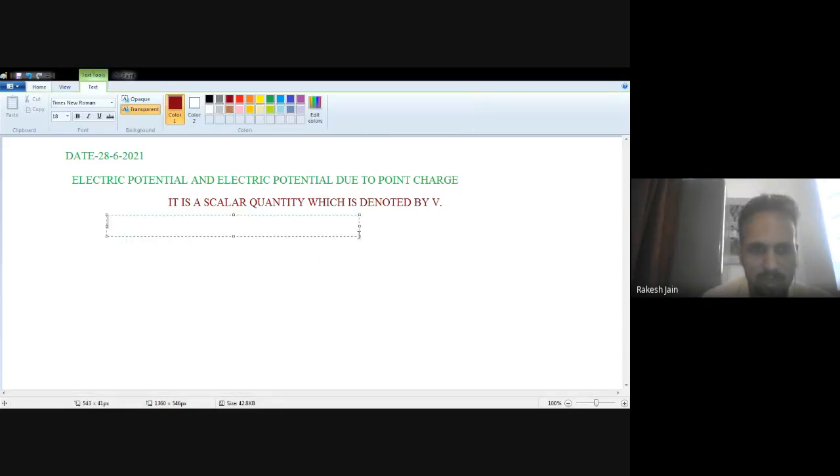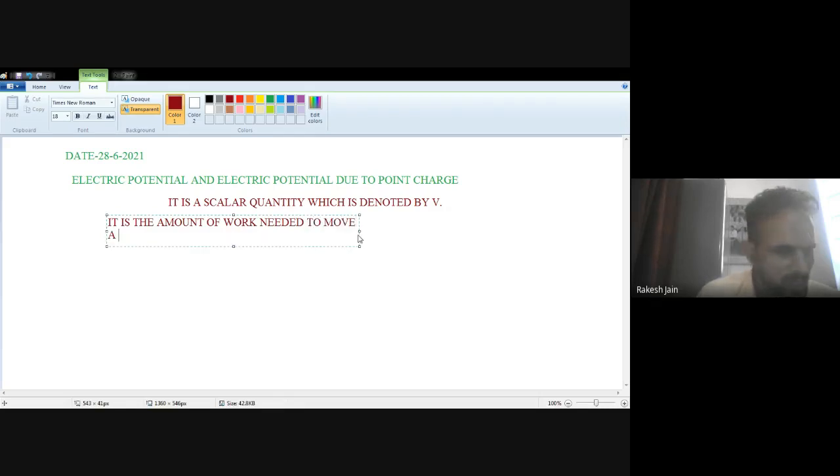It is the amount of work needed to move a unit charge from one reference point.